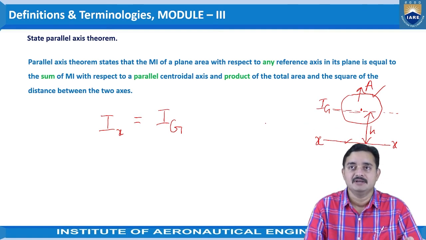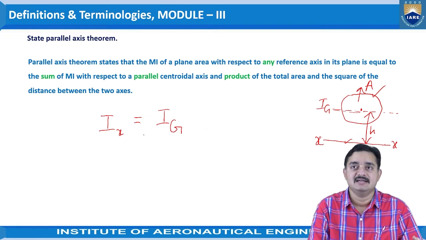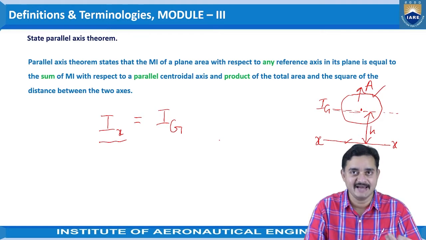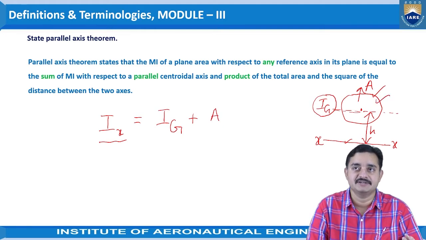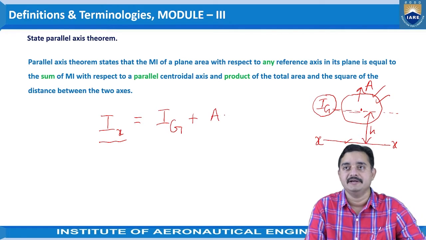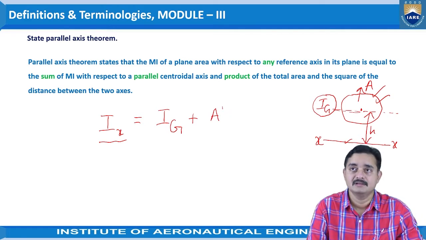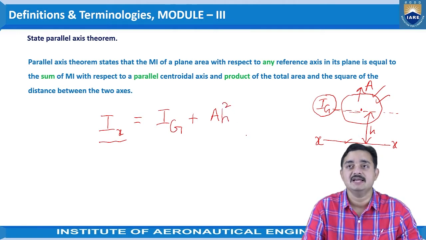In this way, the parallel axis theorem states that the moment of inertia of the object with respect to the required axis, that is the x-x axis, is equal to the centroidal moment of inertia with respect to the centroidal axis plus the area of the object that is given, times the distance squared between the reference axis and the centroidal axis.